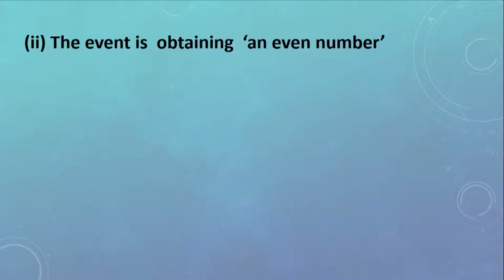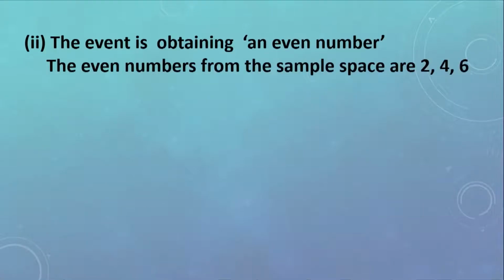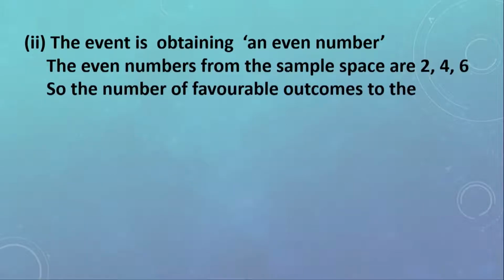The second part, the event is obtaining an even number. So first we're going to look for the even numbers in the sample space. The even numbers are 2, 4, and 6. So the number of favorable outcomes to the event is 3.